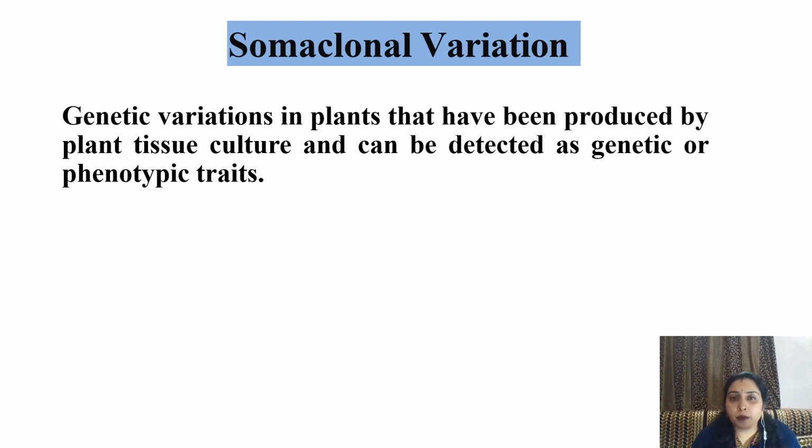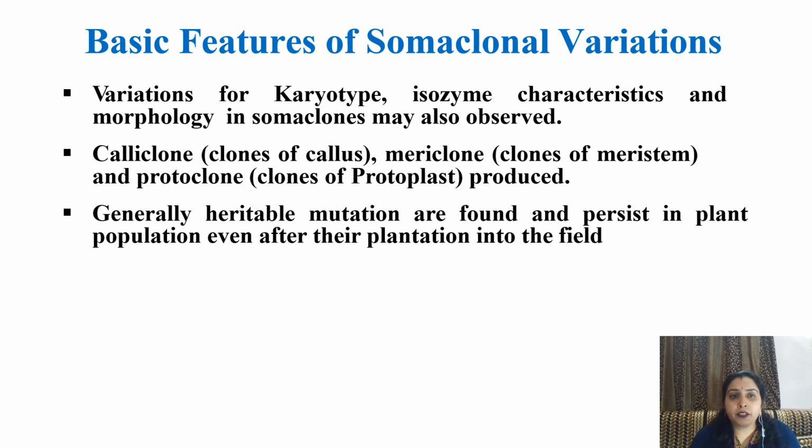Genetic variations in plants that have been produced by plant tissue culture and can be detected as genetic or phenotypic traits are known as somaclonal variation. Basic features: variations for karyotype, isoenzyme characteristics, and morphology in somaclones may also be observed. Calliclones, that means the clones produced from callus, mericlones, clones produced by meristem, and protoclones, clones of protoplast, are produced. Generally, heritable mutations are found, which can persist in plant population even after their plantation into the field.